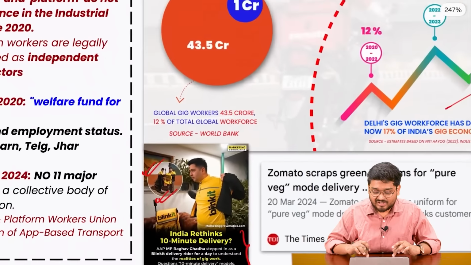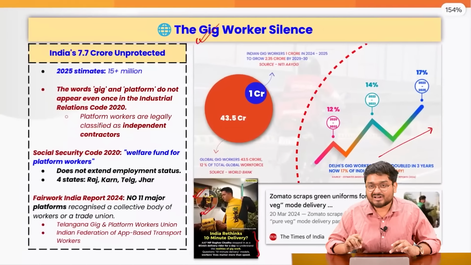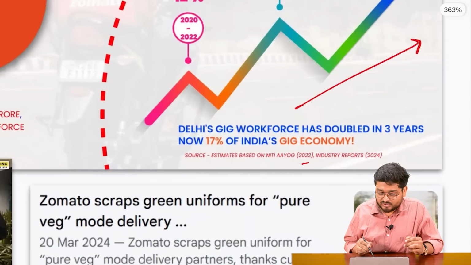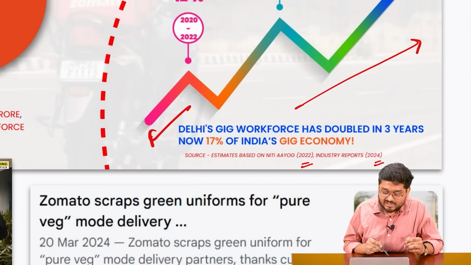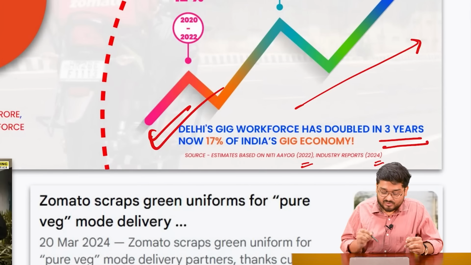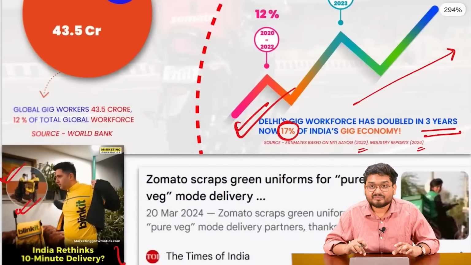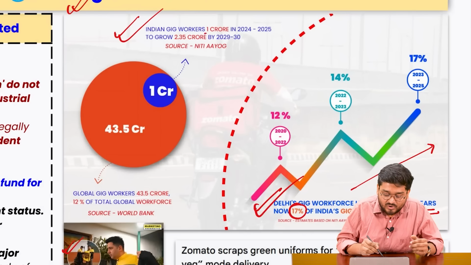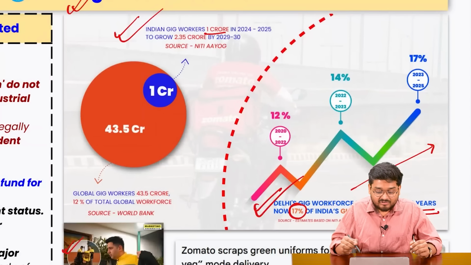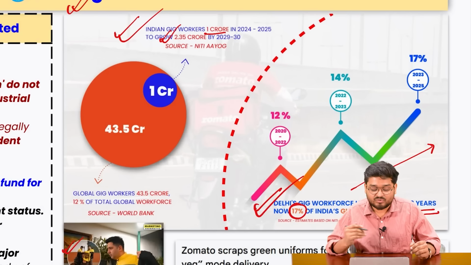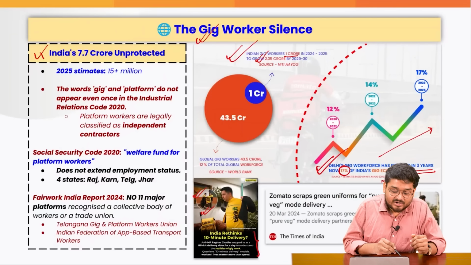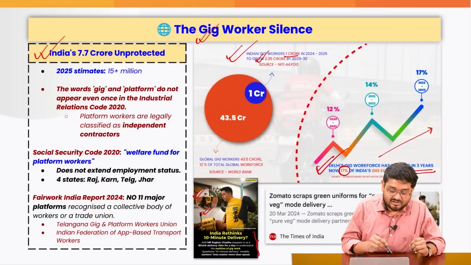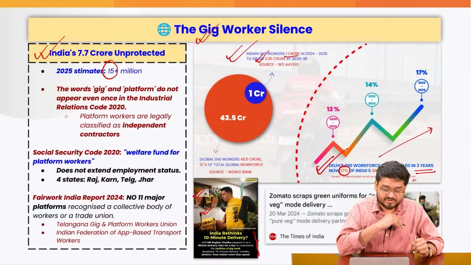So that is where, if you understand, the gig economy and the people working under it is only increasing over a period of time. And also, as of 2022 and 2024 reports, Delhi's gig economy has doubled in 3 years. Now it is 17% of India's gig economy, right? And also India has around, as of formal records, 1 crore workers. It will grow in the next 3-4 years. As of now, according to Niti Aayog, India has 7.7 crore workers. According to other estimates, that number is quite higher, at 15 million workers.